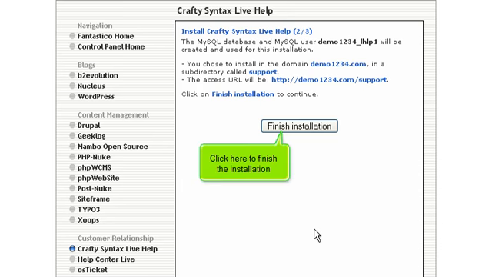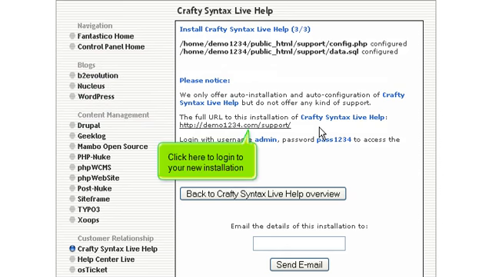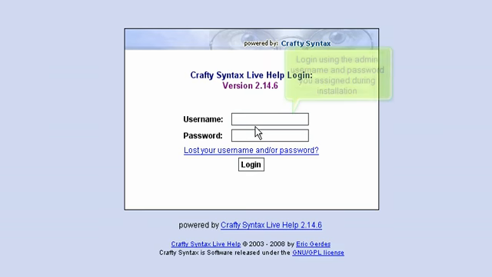Click here to finish the installation. That's it! Crafty Syntax Live Help has been successfully installed in your account and is ready for you to start configuring it. Click here to log in to your new installation. Log in using the admin username and password you assigned during installation.